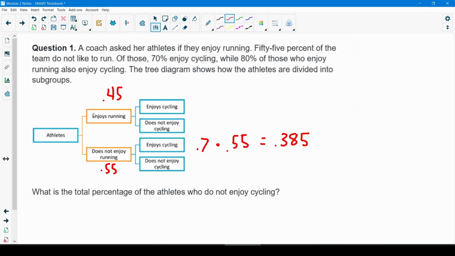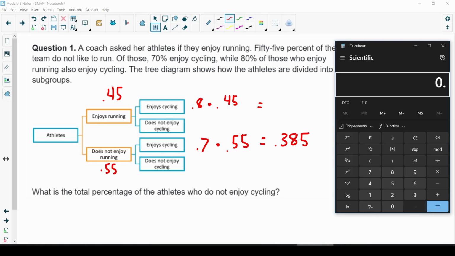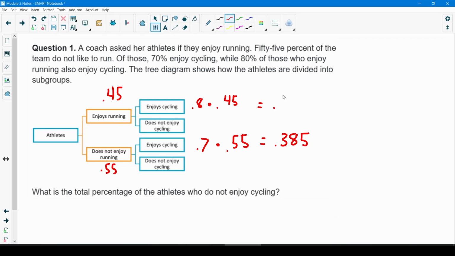And the other parts: 80% of those who enjoy running also enjoy cycling. So here I'm looking at the other side, those that enjoy running and enjoy cycling. That means I'm going to do 0.8 times 0.45. So it's 80% times 45%. Let me multiply that real quick. So I've got 0.8 times 0.45, and here I get 0.36, or 36%.